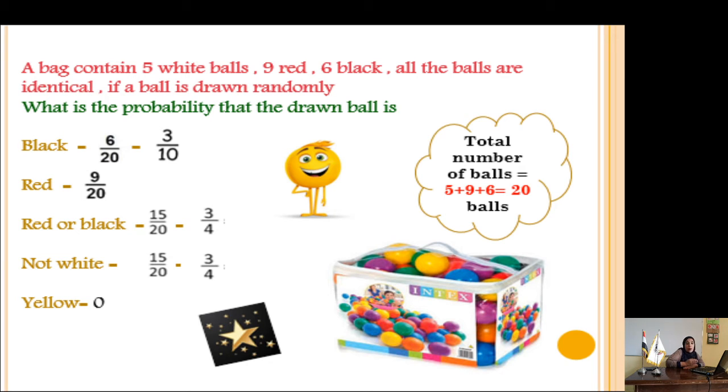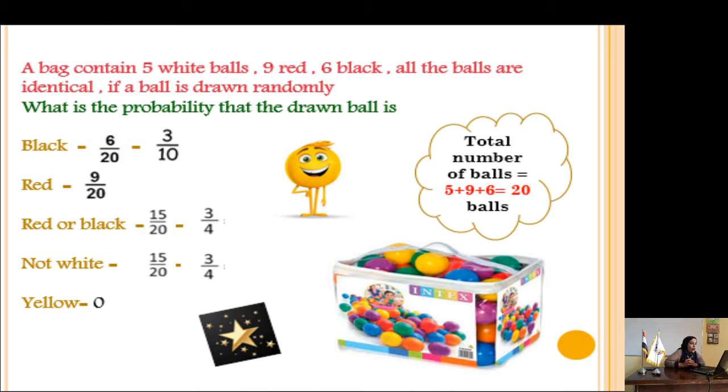To get the probability, you must know the sum of balls inside this box. You have 5 white, 9 red, and 6 black. 5 plus 9 plus 6, the answer will be 20. You must get the sum of balls, or the sum of outcomes. What is the probability to get black one? It's 6 out of 20, 6 over 20. Divide both numbers by 2, it's an even number, so 6 divided by 2 is 3, and 20 divided by 2 is 10.